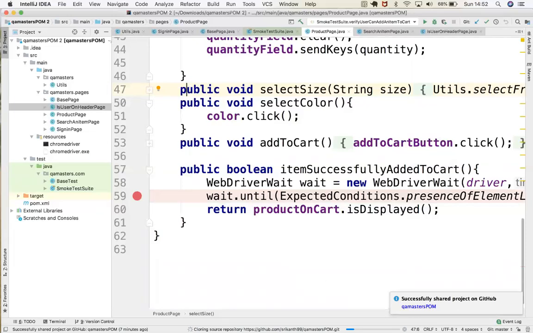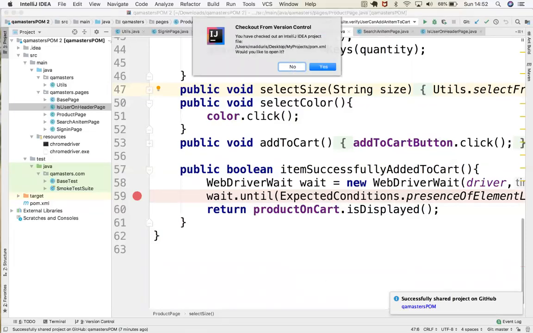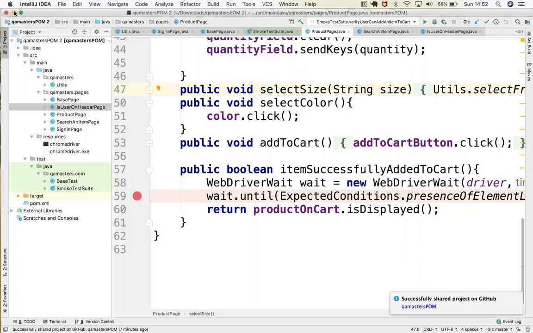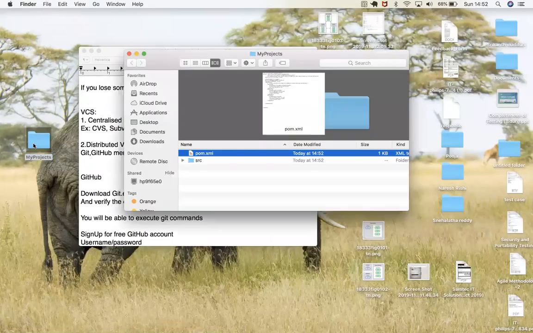So can you see that? It's cloning the source repository. It says you have checked out an IntelliJ IDEA project, would you like to open it? You don't need to open that. If you go here, can you see the project here? Yeah. So this is coming from the repository.